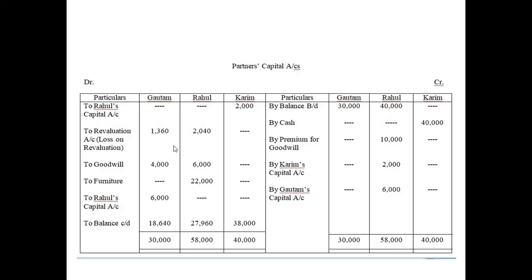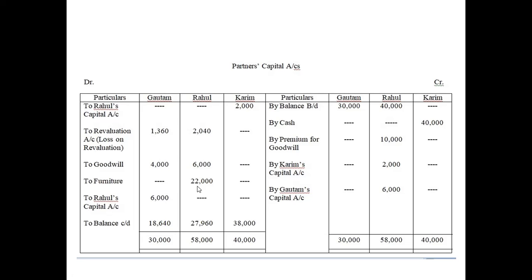Now we can see here in point number D, Rahul would take over the furniture at 22,000. So Rahul is taking the furniture, so Rahul's capital account will now be debited. It is a kind of drawings, you can say.